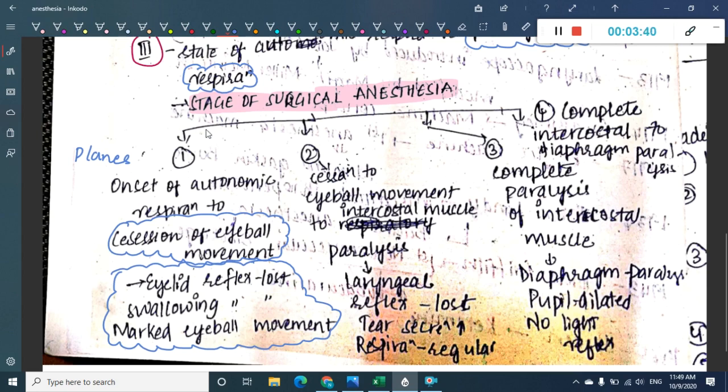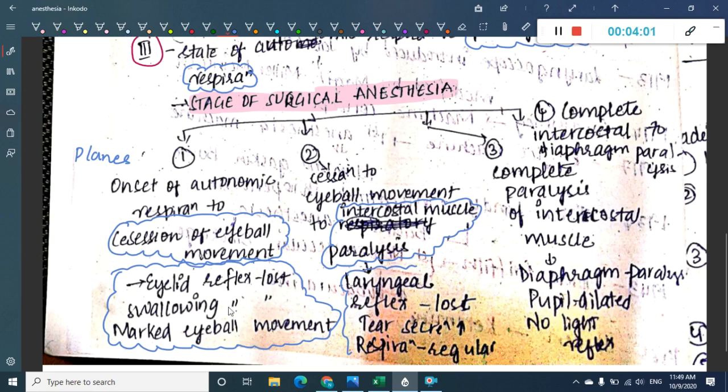Then what do you see in stage 3 plane 2? In stage 3 plane 2, it is from the cessation of eyeball movements to intercostal muscle paralysis. The first muscle to get paralyzed here is the intercostal muscle. So intercostal muscle paralysis starts here. Then which reflexes are lost? Here some deeper reflexes.